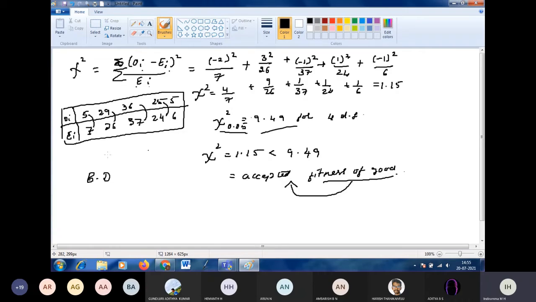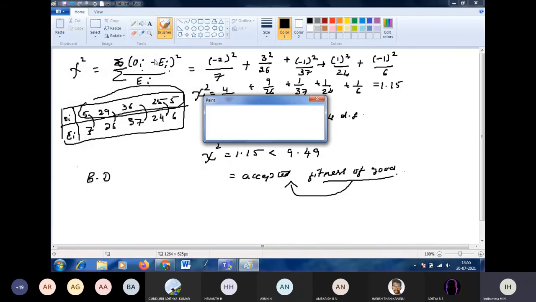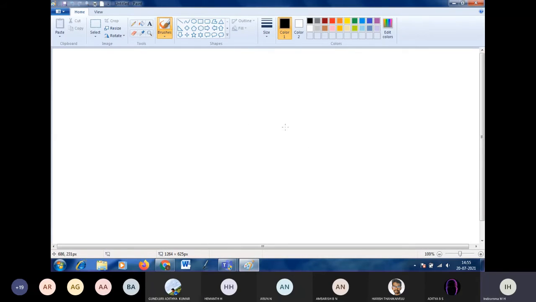The hypothesis means the observed values having the distribution of probability is rejected. But here it is less than the threshold value, so it should be accepted. Clear? Yes. Take down the next problem.